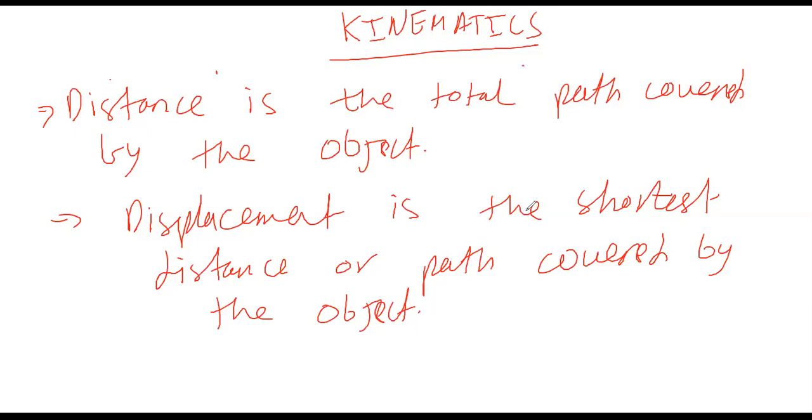Okay. When you are done, let me know. Write done on the chat box. Okay. Now distance is the total path covered by the object and displacement is the shortest distance or path covered by the object. Now keep this definition in your mind and let's see what it means.